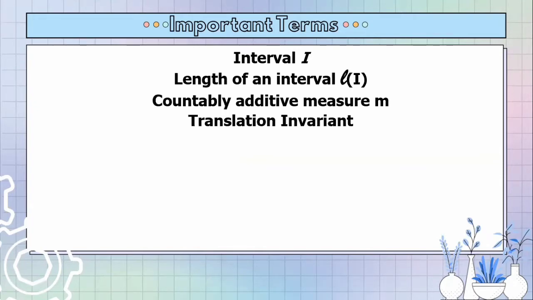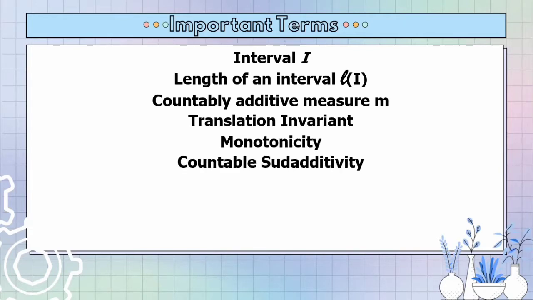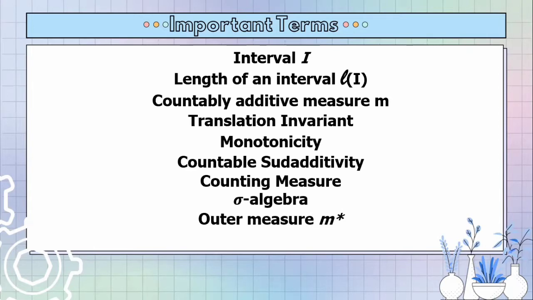We also have the translation invariant, followed by the monotonicity. Then we have the countable sub-additivity, the counting measure, the sigma algebra, and of course, the very important one, the outer measure, symbolized by m and an asterisk symbol.